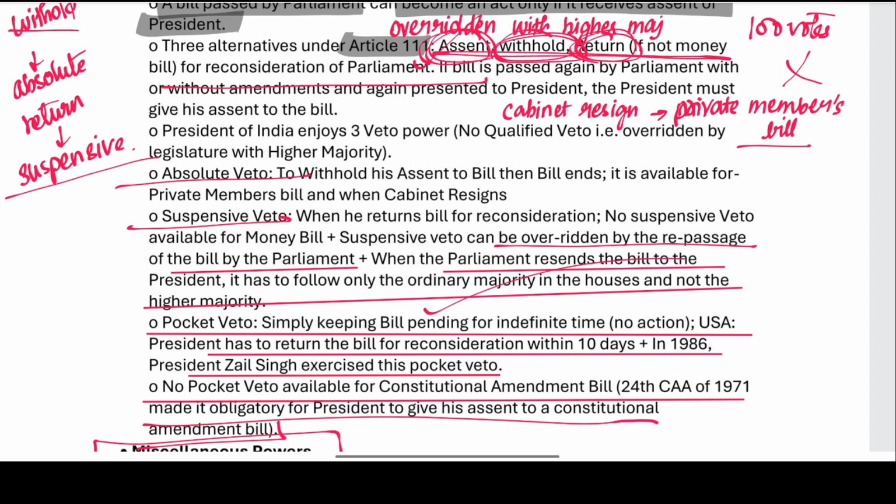If the bill is passed again by the parliament with or without amendments and presented to the president, he must give his assent. The president enjoys three different kinds of veto.